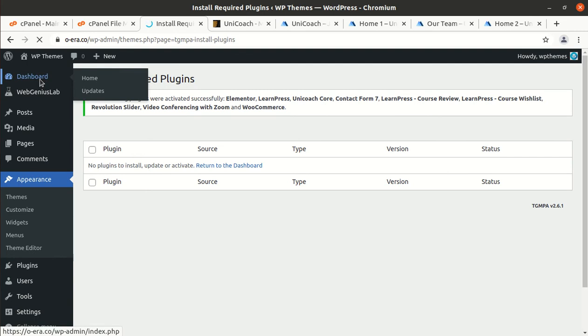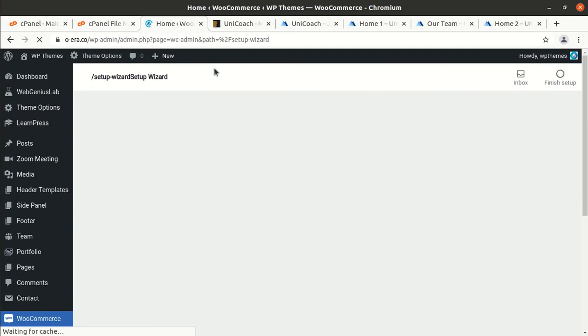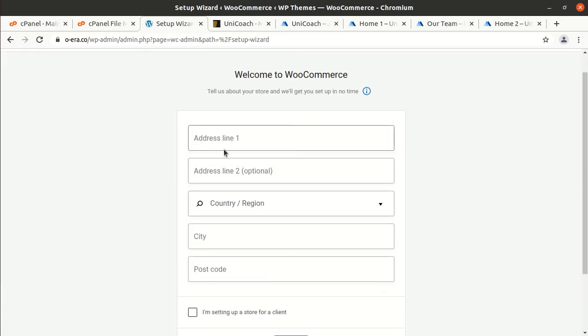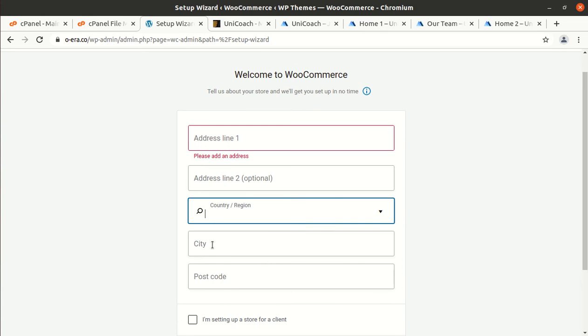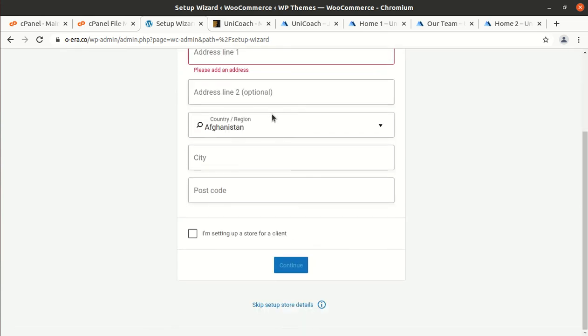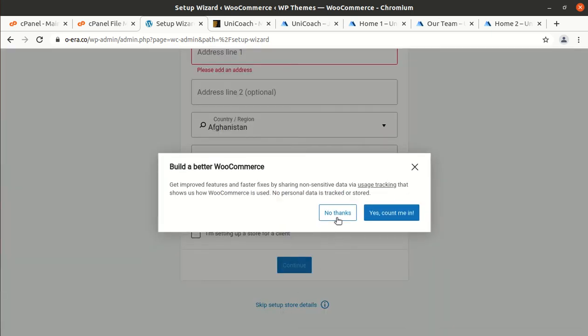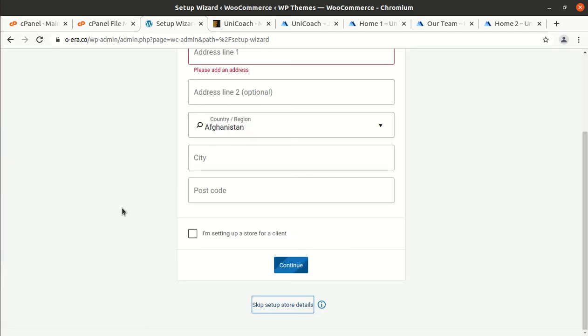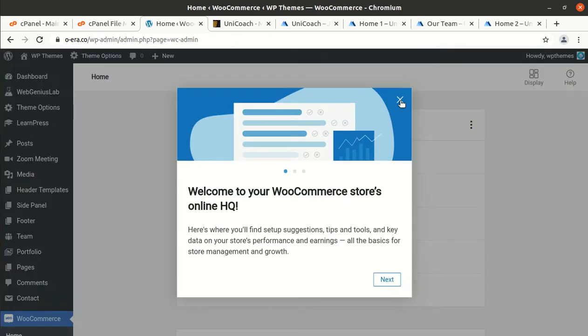I'm simply clicking on the dashboard. As we have already installed WooCommerce, it may require further information like address and other details, and generally WooCommerce needs such information after installation. So yes, it is being redirected to the WooCommerce welcome information page, and you have to put in all the information displayed on the screen and complete the process of information feeding here. I am just skipping this as I don't need to put in information. I am just demonstrating the theme, but remember, you have to fill in all the information.